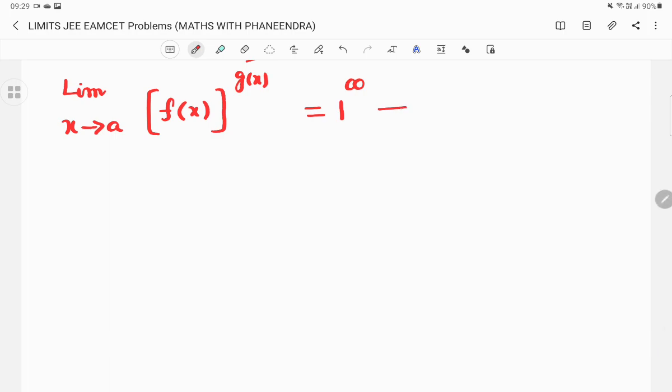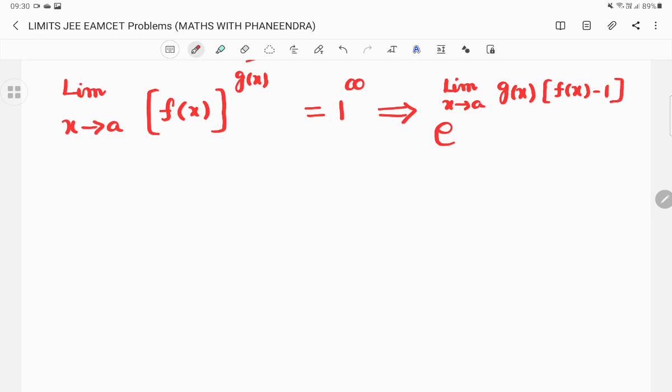the given limit can be expressed as e power limit x tends to a of g of x into f of x minus 1.